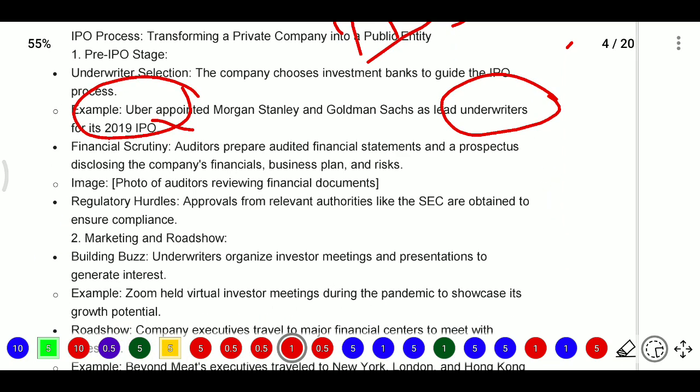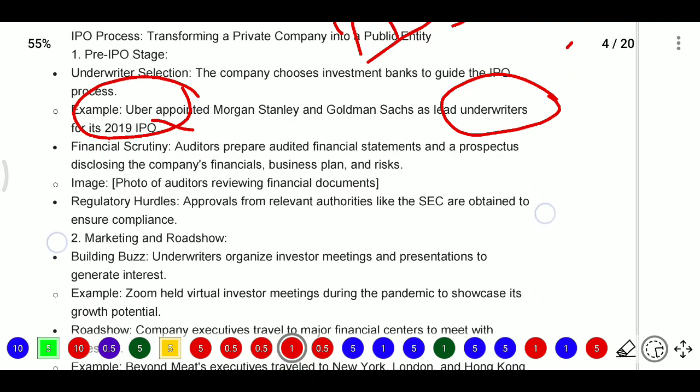Next, financial scrutiny. Here, auditors, the persons who hold a membership number from the Institute of Chartered Accountants of India, prepare the audited financial statements and the prospectus disclosing the company's financials, business plans, risks, etc. So this is financial scrutiny.